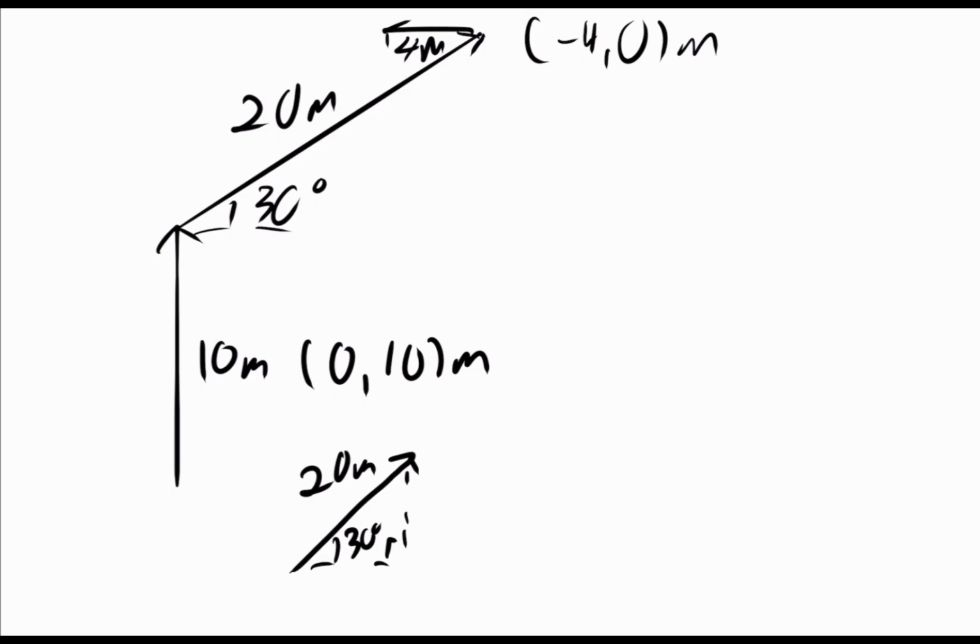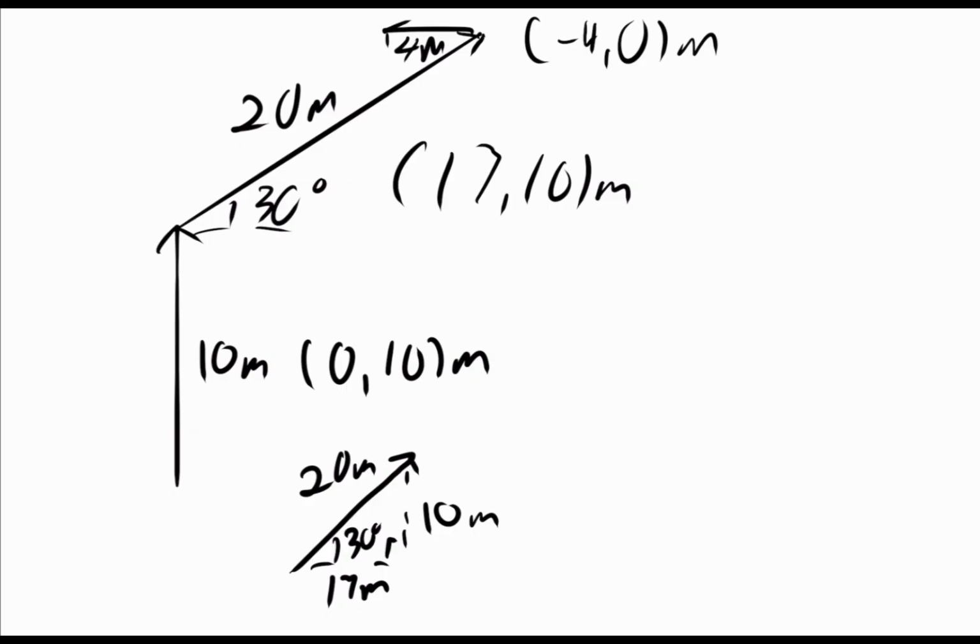So using what we talked about earlier, if we're going from 20 meters and we want to break it at 30 degrees above horizontal into two components, we're going to have the y component is 20 times sine 30, which is going to be 10 meters. And the x component is 20 times cosine 30 degrees, which is going to be 17 meters. So now we can see that this vector has components 17, comma 10 meters.